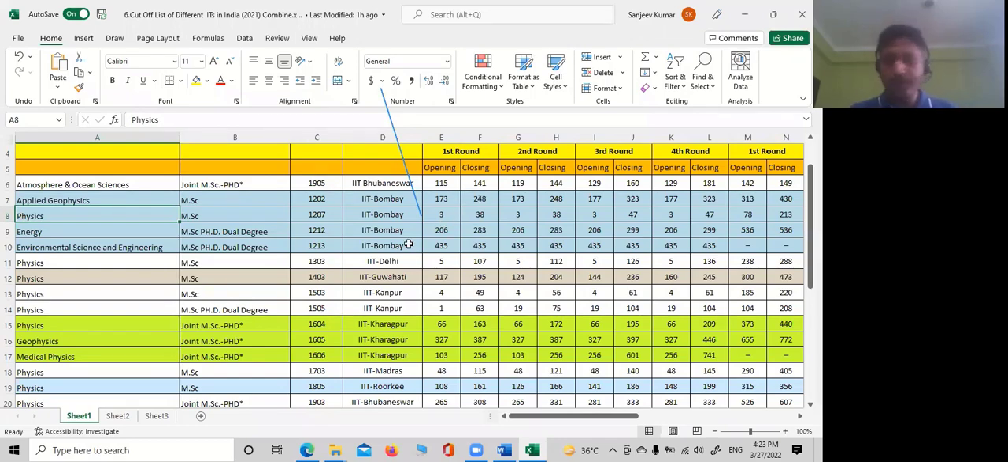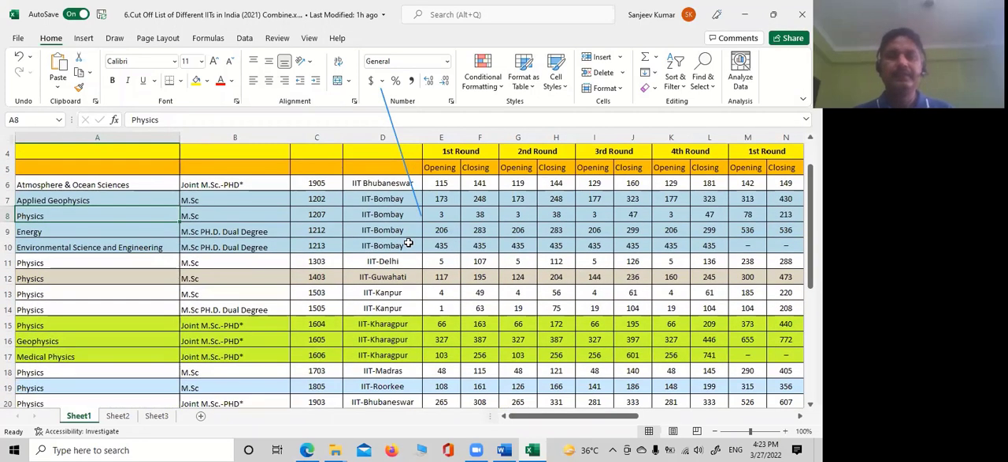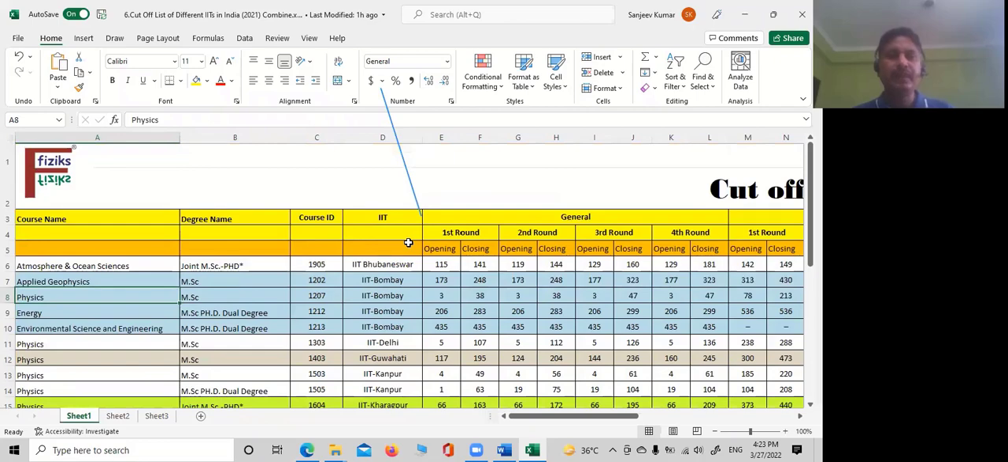So do you want to ask any question over it? Sir, are these ranks, sir? Yes, this is the rank. So we will share it with all of you. We have compiled it. They have given it in different rounds. So this is the rank.